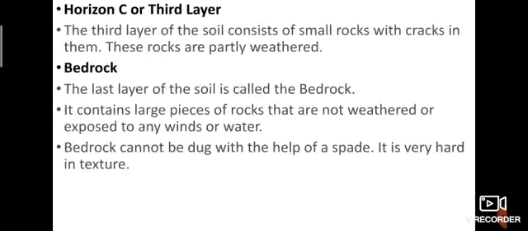Horizon C is the third layer, and small rocks with cracks are present here. These rocks are partly weathered. Bedrock is the last and hardest layer. It contains large pieces of rock that are not weathered by exposure to wind or water because it lies deep. Bedrock cannot be dug with the help of a spade. It is very hard in texture. Manually it is not possible, but if we use machines, it is possible.